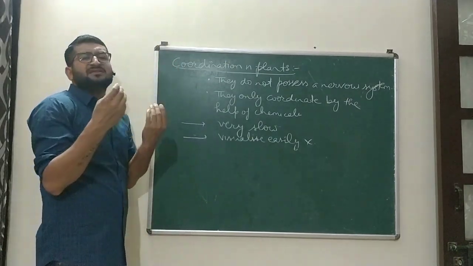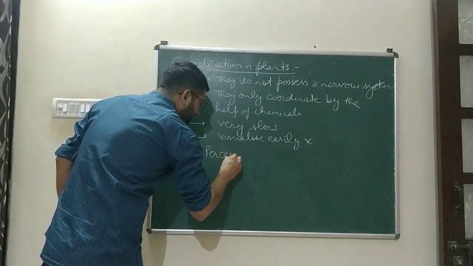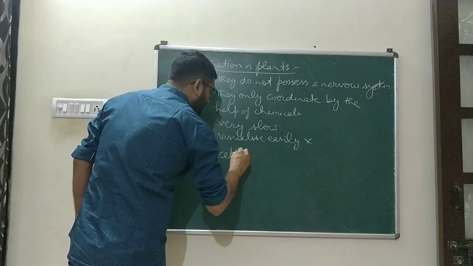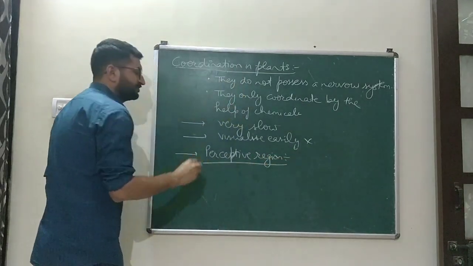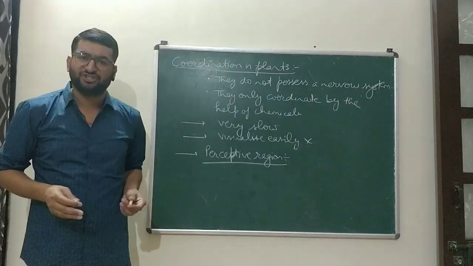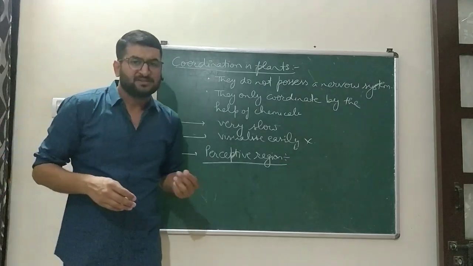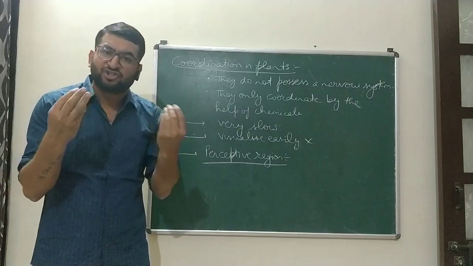There are certain regions in plants on the basis of stimuli and response. One is the perceptive region. Plants respond to various stimuli, various environmental changes like light, water, gravity, chemicals, and touch.